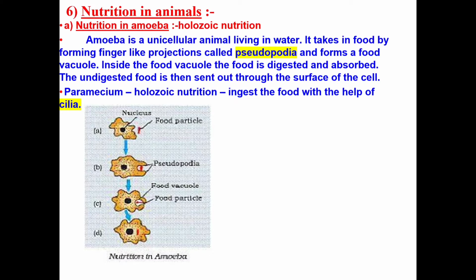Let's understand. Number one is ingestion. In ingestion, the food is ingested. Here the ingestion is taking place with the help of pseudopodia. Pseudopodia are finger-like projections or irregular projections formed because of plasma membrane. They have a very flexible plasma membrane that helps them to engulf the food from the surrounding. The process is called endocytosis that you have already studied in class 9th.